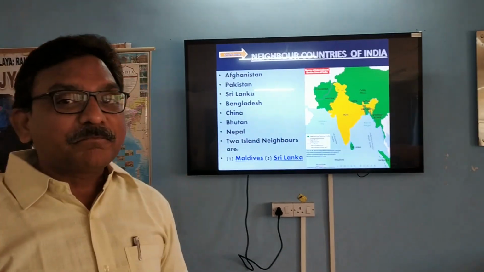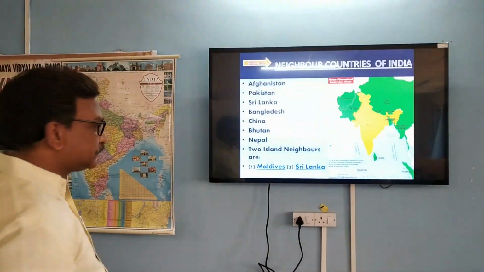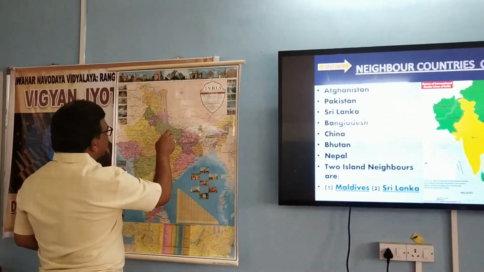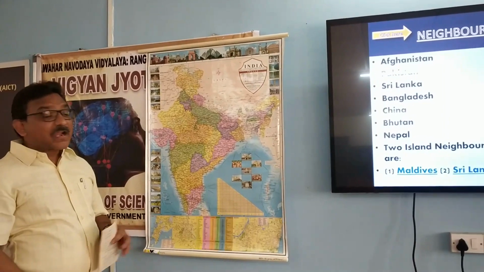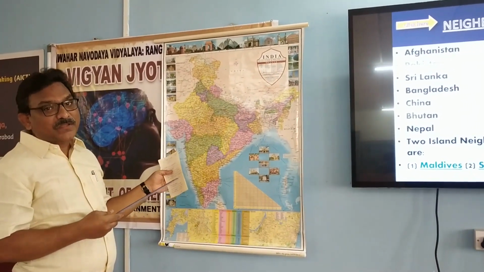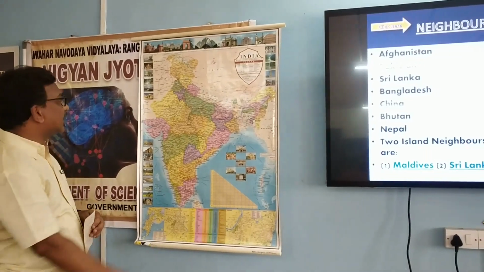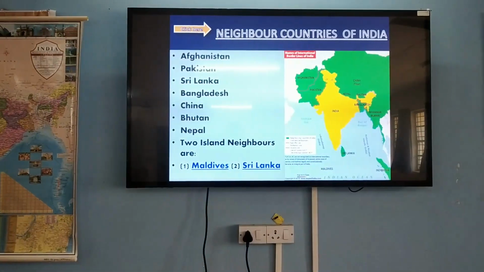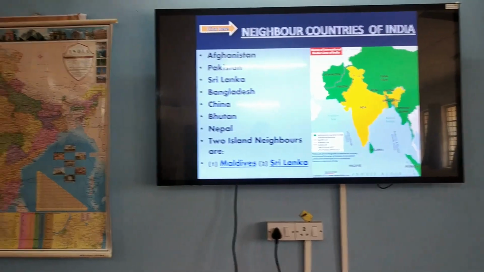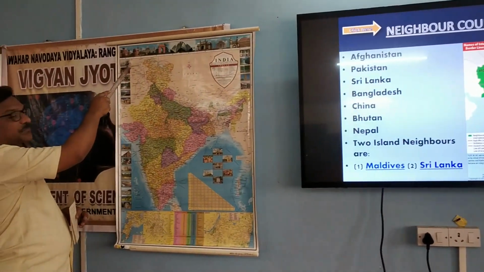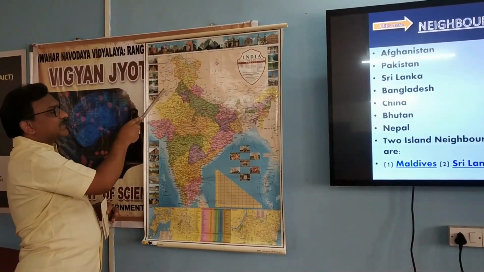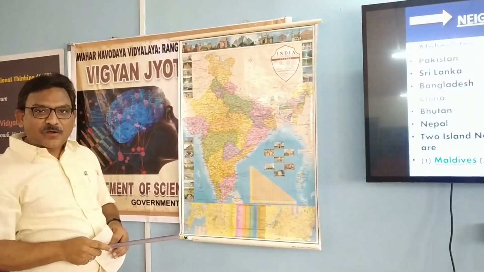Shall we look at the map and identify them? Here we have to identify the neighbors of our country. Let us see the first one. It is Afghanistan, to the west, northwest. Next to it is Pakistan, our neighboring country.